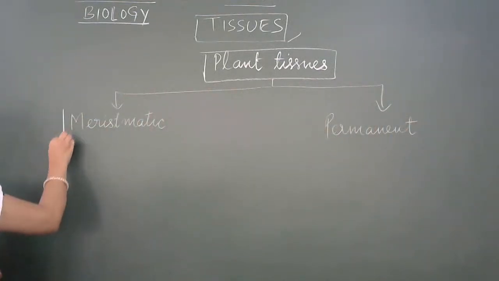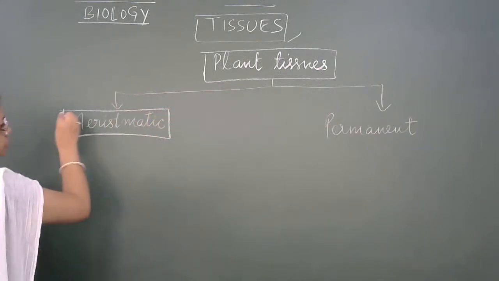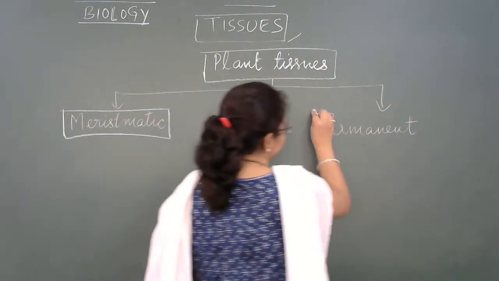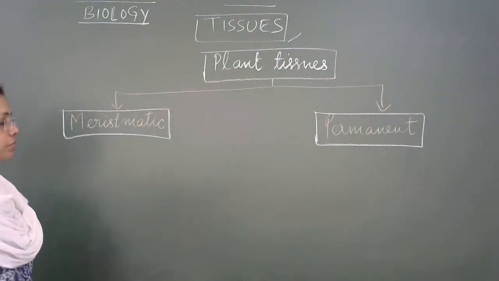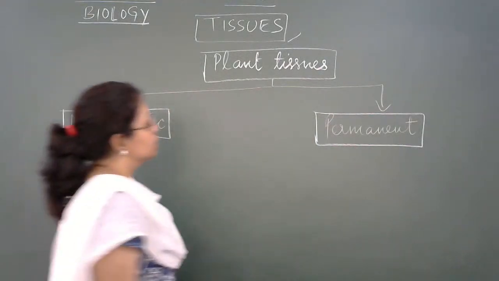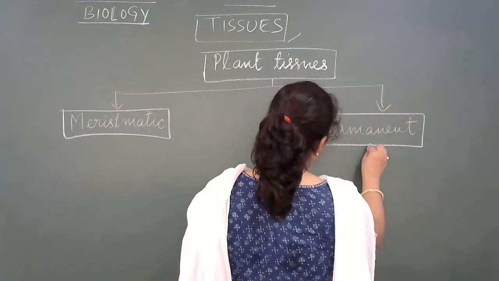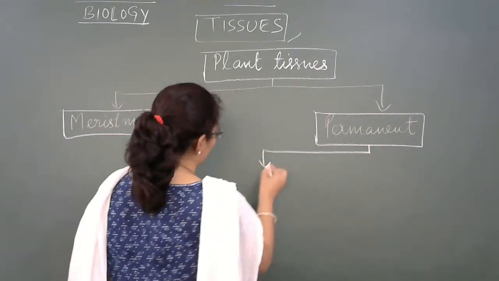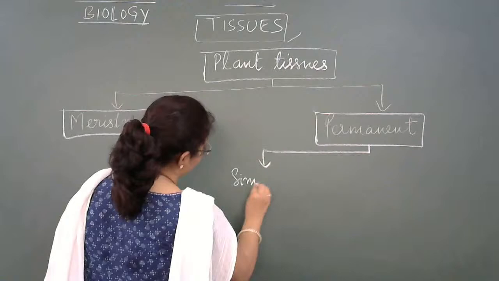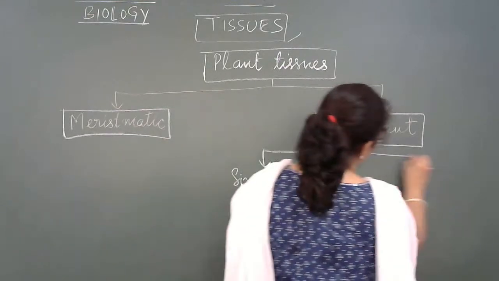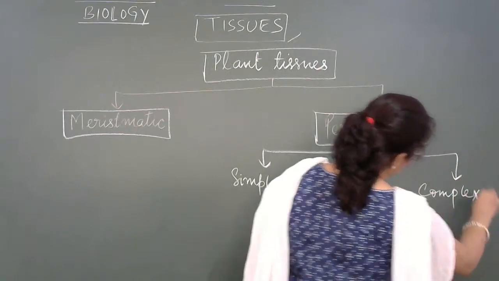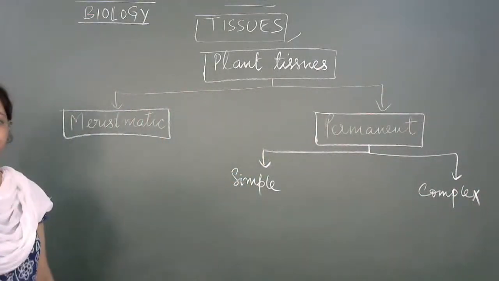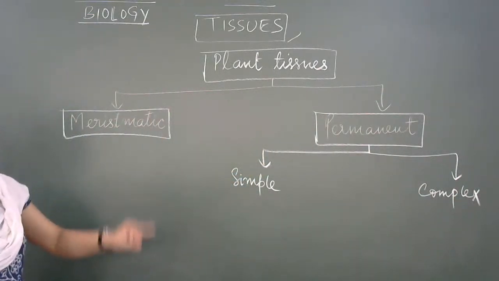Right? Permanent tissue. That is a broader classification. Okay? And then these permanent tissues are again divided into two parts, that is simple and complex. Right?